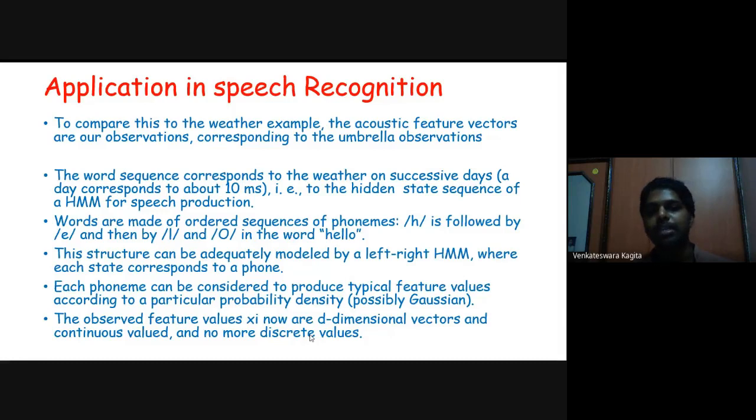Each phoneme can be considered to produce typical feature values according to a particular probability density, possibly Gaussian. And the observed feature values xi are now d-dimensional vectors and are continuous, no more discrete values, as I have told you. So each xi is a feature vector, an acoustic vector, not just a simple discrete value unlike in the previous case.